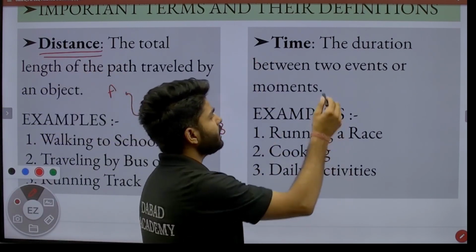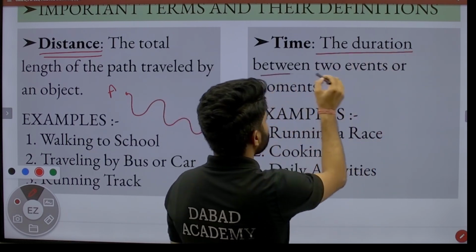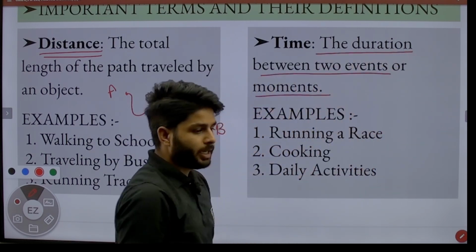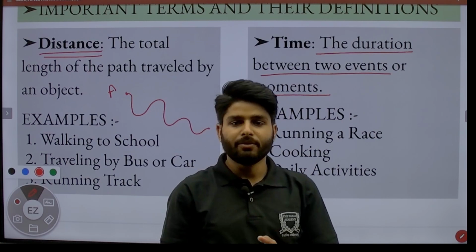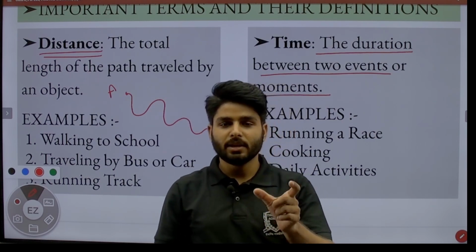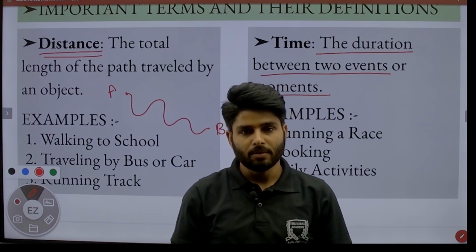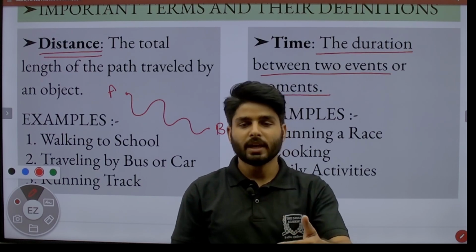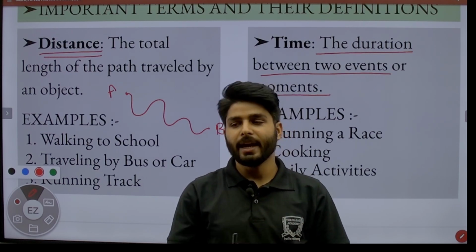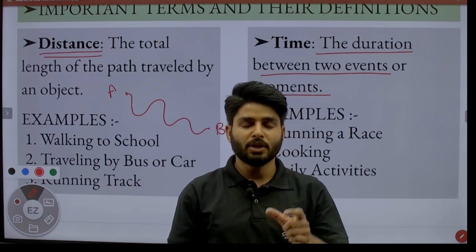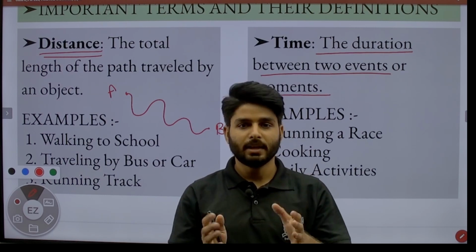Then the third important term is time. Time is the duration between two events or movements. When an event starts and when it ends, that duration is time. For example, you start reading at 4 o'clock and finish at 5 o'clock, it means the duration is 1 hour. That is the time.